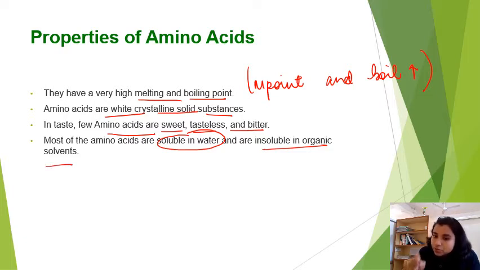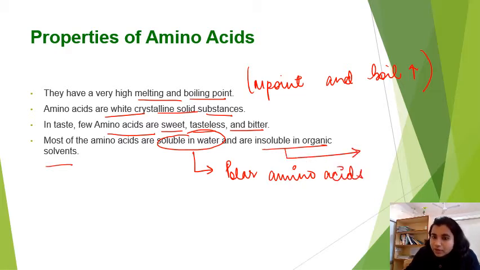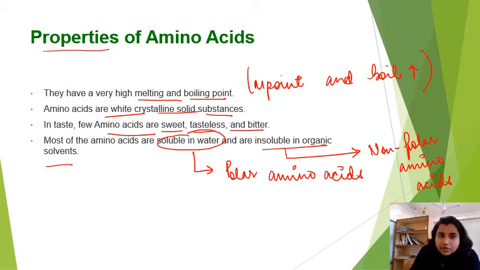Those amino acids which are soluble in water are known as polar amino acids, and those which are insoluble are known as non-polar amino acids, right? So these are the properties of amino acids.